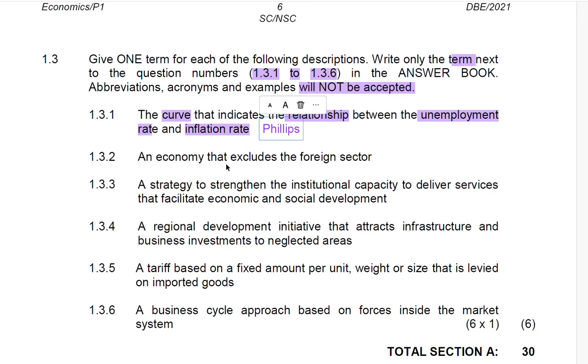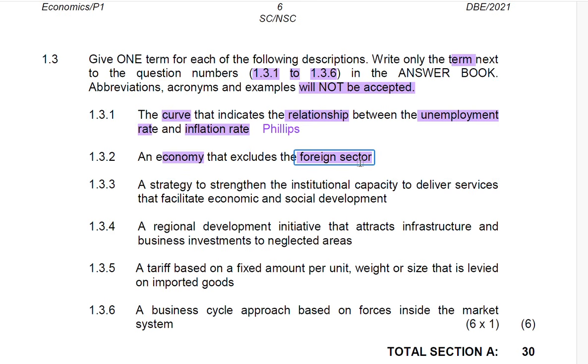1.3.2, an economy that excludes the foreign sector. So what is the economy? Which economy excludes foreign sector? It's an economy that excludes foreign sector. So the foreign sector is not part of that economy.